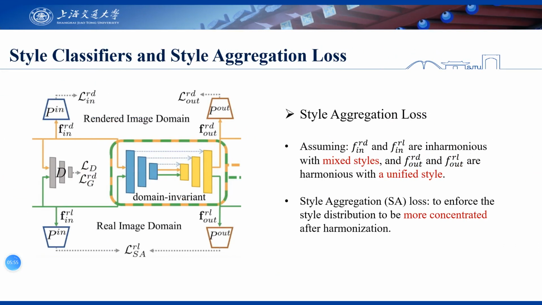By naming different capture conditions as different styles, we can exploit the style information to facilitate cross-domain knowledge transfer.